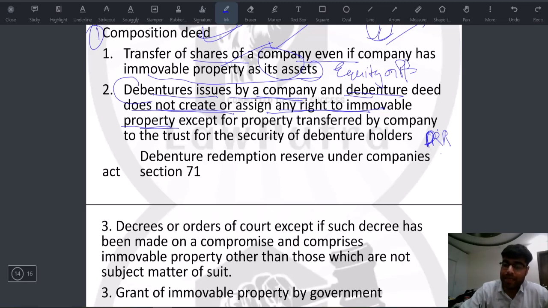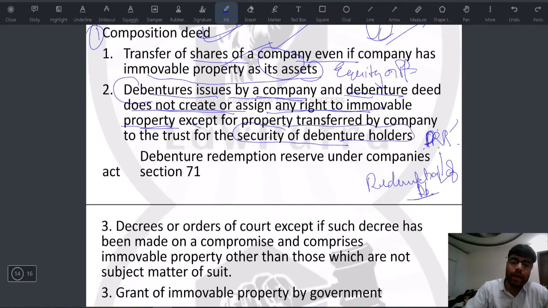Okay, and the money that has to go back to the debenture holders, which is known as redemption of debentures, that is to be done through the debenture redemption reserve. So this is basically a security for debenture holders, and this reserve is held in the form of a trust.